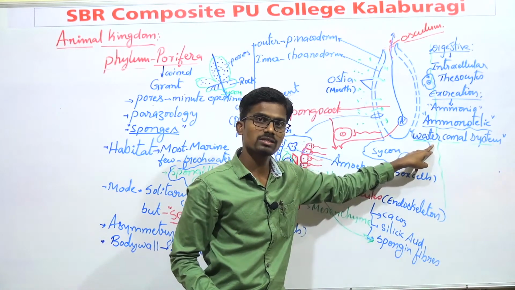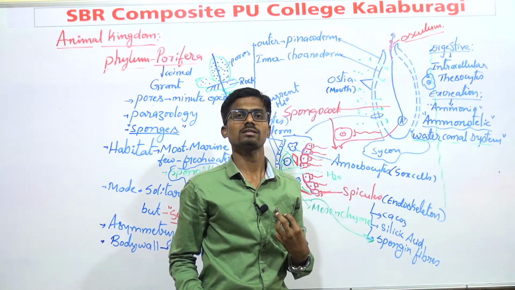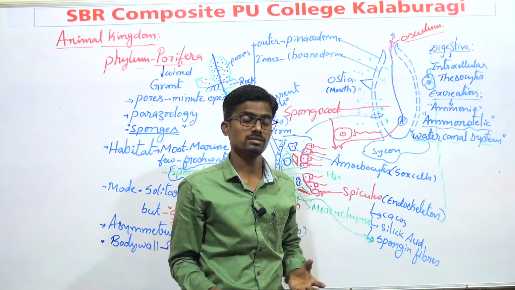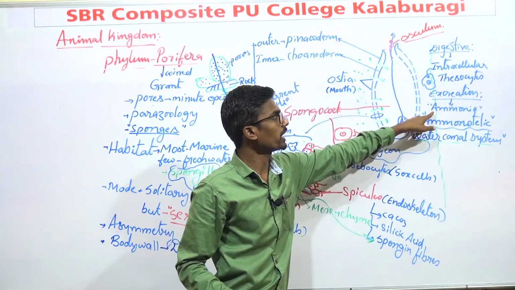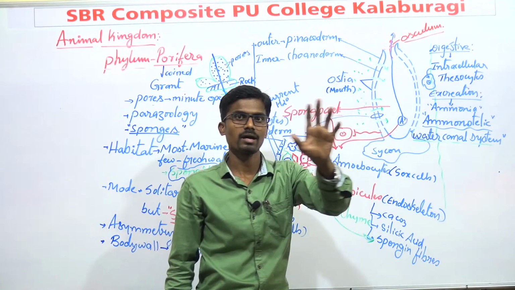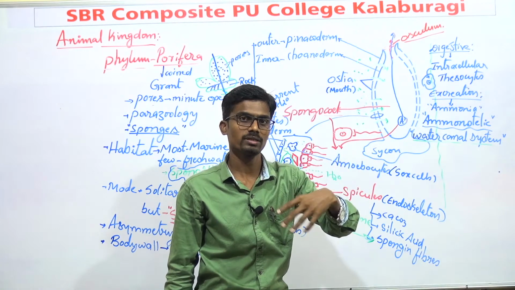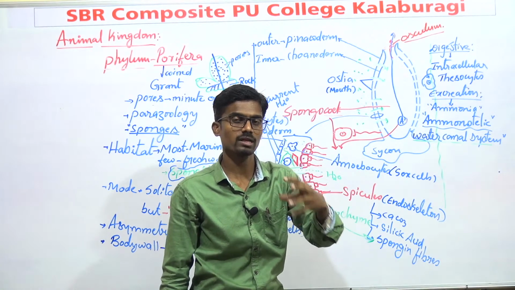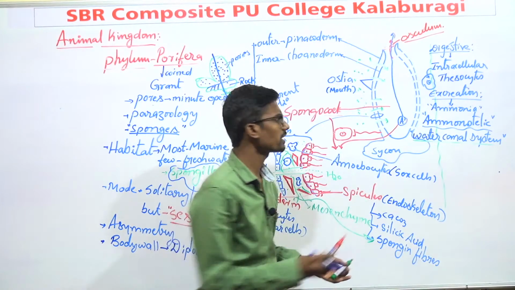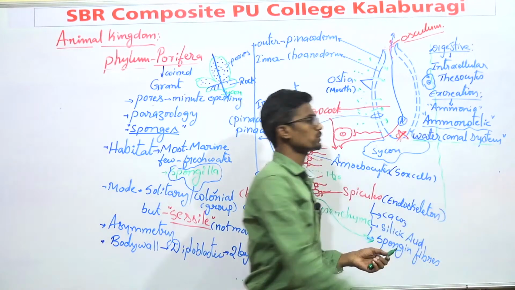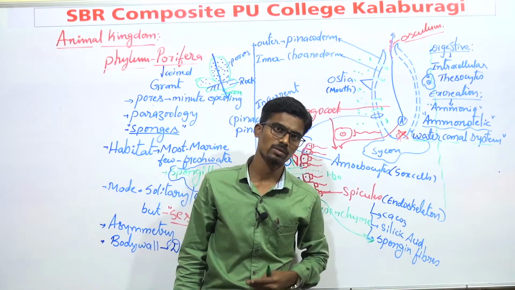This water canal system collects the food particles, transports the gases, and sends out the nitrogen waste. That's why the transport of food, the excretion and the respiration, that means the transport of oxygen, all these things are mainly done by the water canal system, the unique characteristic of sponges. Based on this, they will ask many questions in the examination.